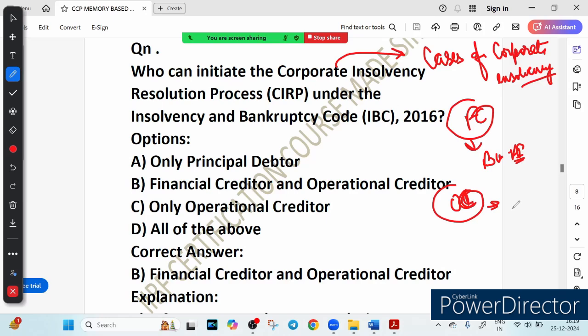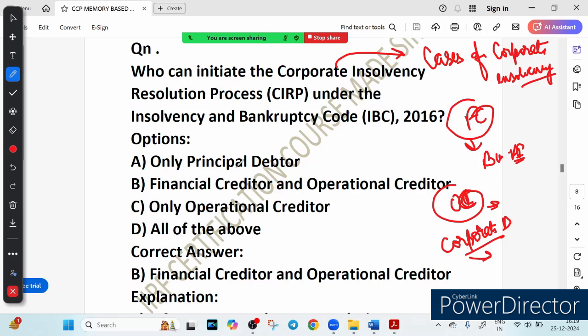For example, a logistic company unpaid for its service. This is an example of operational creditor. And the third is corporate debtor. So the corporate debtor can also initiate the CIRP. The company or debtor itself can voluntarily initiate CIRP if it is unable to pay its debt under the voluntary insolvency provision. This is typically done to seek legal protection and work toward resolution.